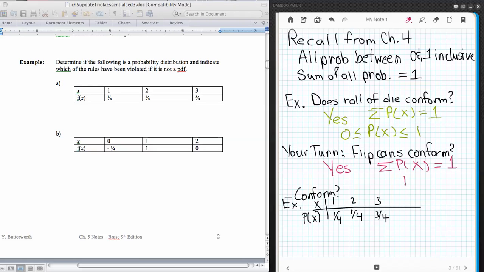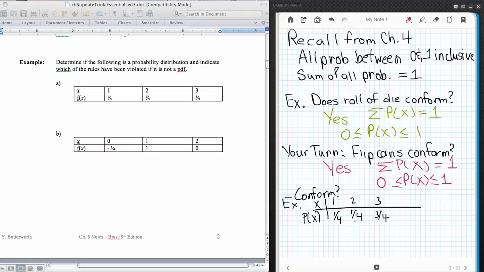And then the probabilities themselves were all between 0 and 1. And then these, why don't you pause and try to answer these for yourselves and say whether they're PDFs or not. And then you come back and see if you were correct on that. So,